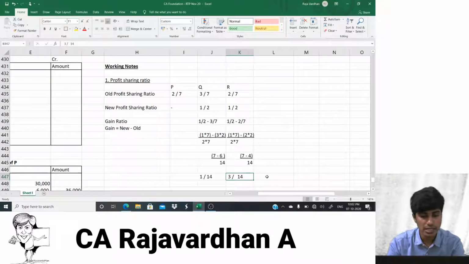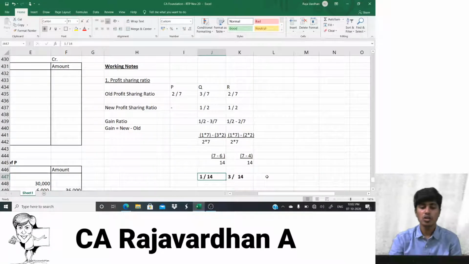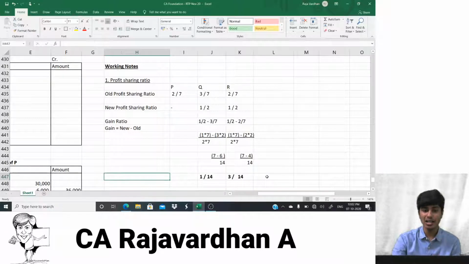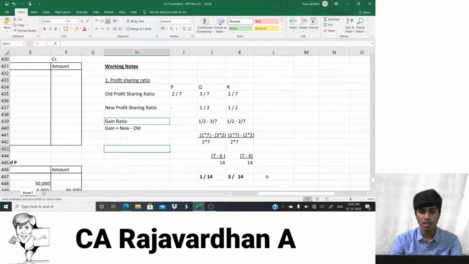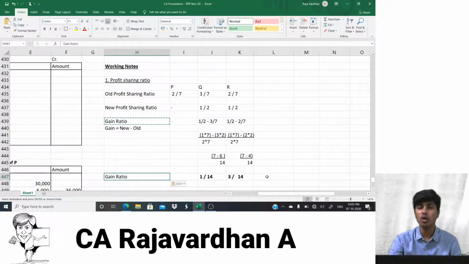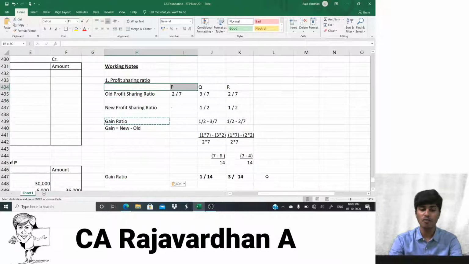So what is this, guys? This is the gain ratio. This is the ratio in which Q and R are gaining because of P's retirement. And this is the ratio in which they need to pay the goodwill of P.